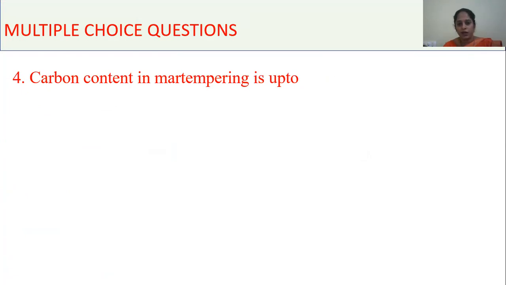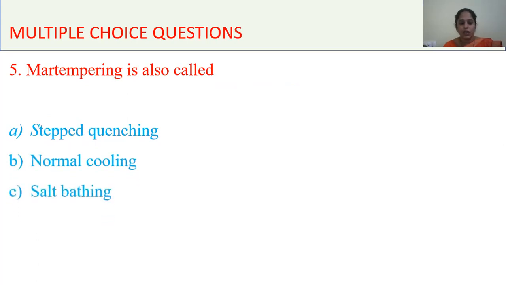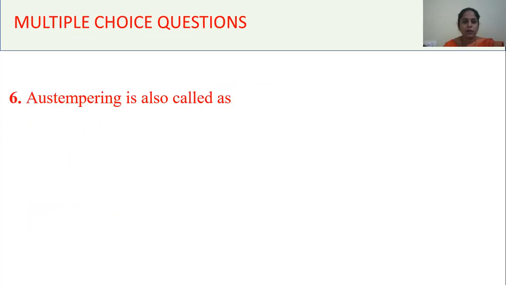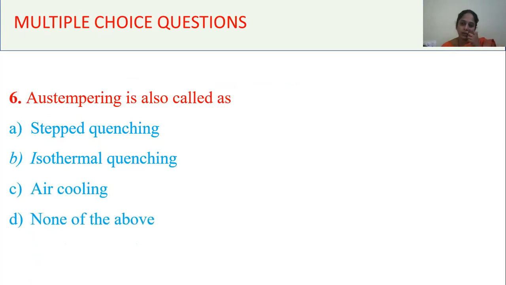Carbon content in martempering is up to 1%, 10%, 4%, 25%. This is 4%. Martempering is also called stepped quenching, normal quenching, salt bathing, none of the above. We know that austempering is isothermal quenching, martempering is stepped quenching. Austempering is also called as stepped quenching, isothermal quenching, air cooling, none of the above. The answer is isothermal quenching.